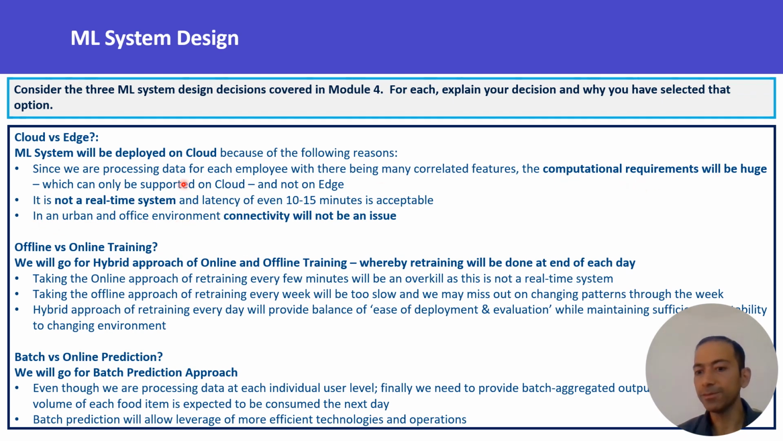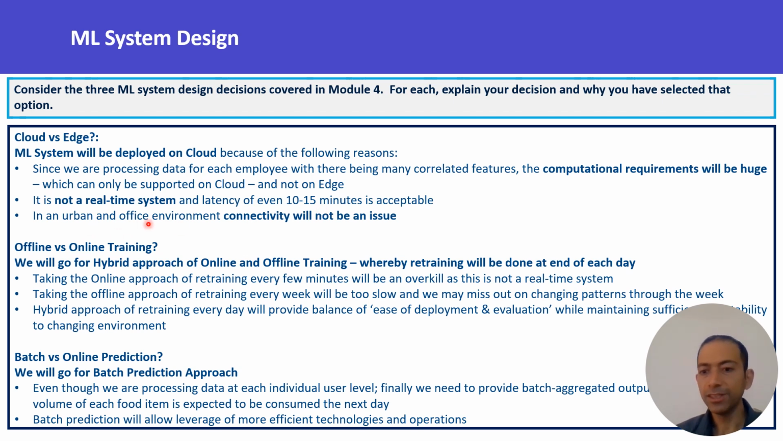Secondly, it's not a real-time system because finally, at the end of each day, so the day ends at 5 p.m. or 6 p.m., it could even be by 7 p.m., that I need to provide the prediction for the aggregated food consumption for the next day. So I have a lot of leeway in terms of time, even 1 hour of time is there. So it's not a real-time system, latency is not an issue. And so that's another reason why cloud will be a preferred deployment option.